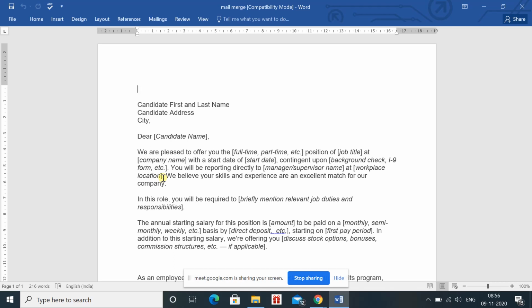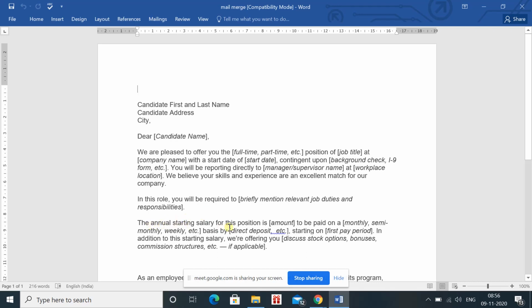So when we talk about a proper offer letter, they write almost everything in the offer letter. They have also written, we believe your skills and experience are an excellent match for our company. In this role you will be required to briefly mention relevant job duties, means whatever duties and responsibilities you will have in this particular job, you can write that also.